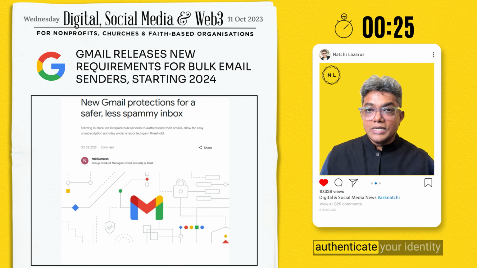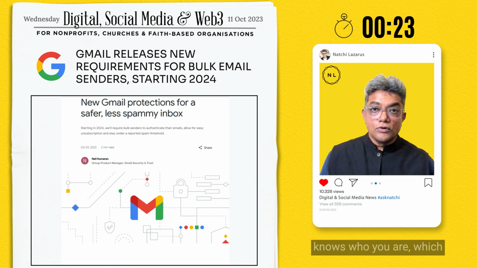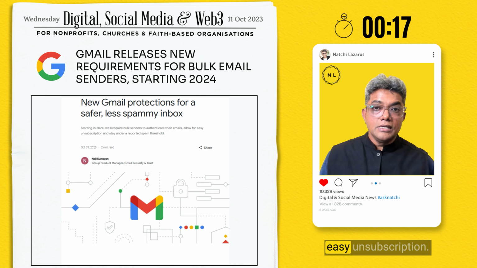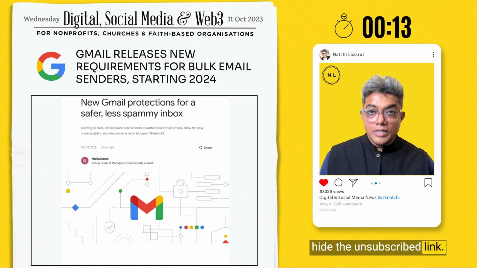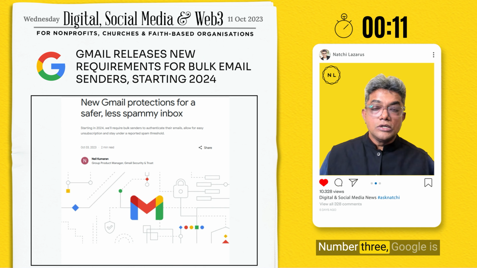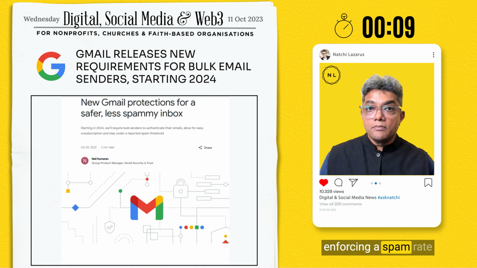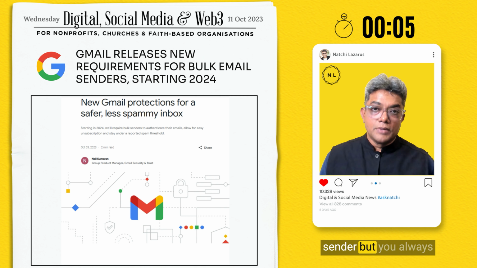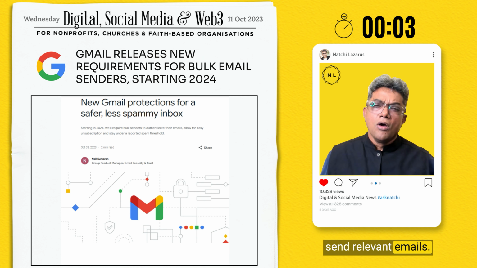First is you'll have to authenticate your identity so that the receiver knows who you are, which authenticates you with a couple of extra steps. Number 2, enable easy unsubscription. If somebody wants to unsubscribe, you can't hide the unsubscribe link. It has to be prominent. Number 3, Google is enforcing a spam rate threshold so that you don't become a spam sender, but you always send relevant emails. All of these are good in my opinion, so it's good to adhere to them.